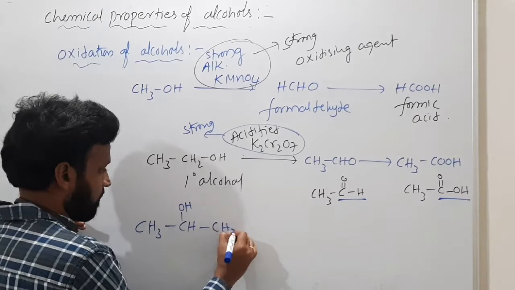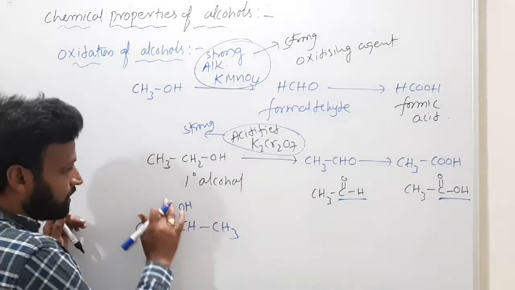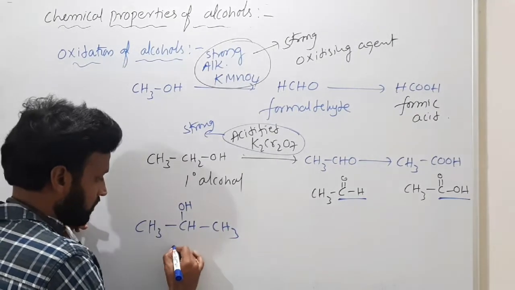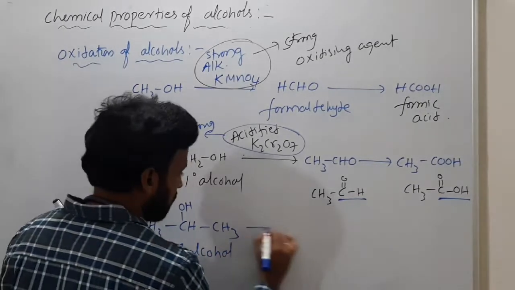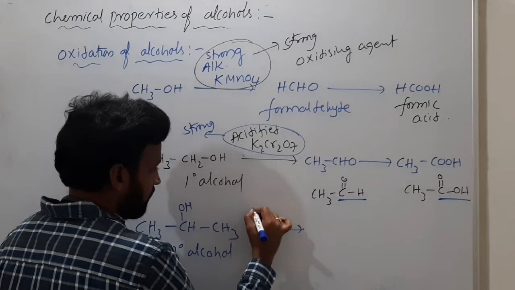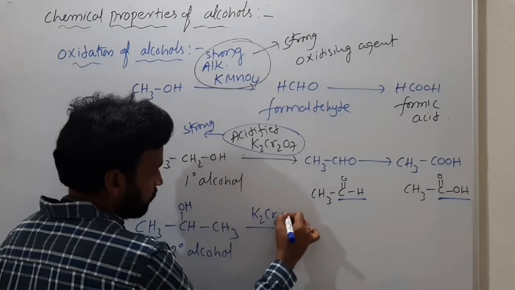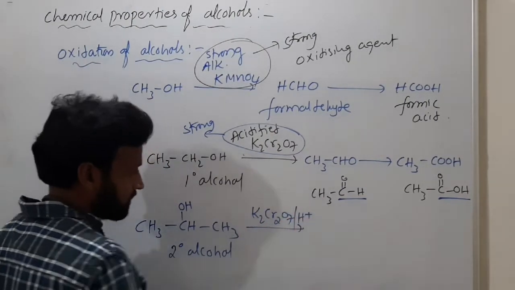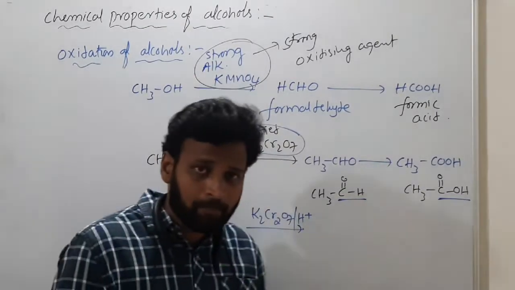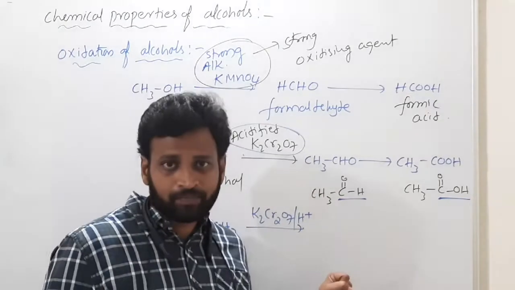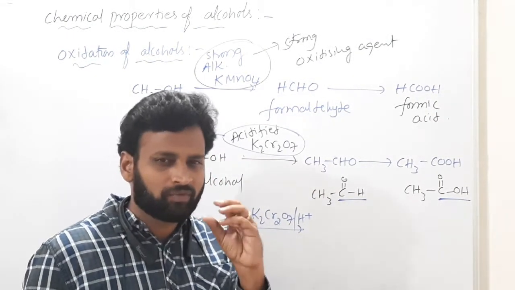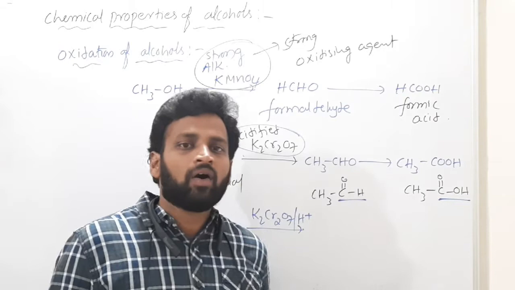If I use a secondary alcohol like this, CH3CHOHCH3. What is this? Secondary alcohol. If I am using the same K2Cr2O7 with H plus. Do you know Bayer's reagent? It is 10% aqueous alkaline KMnO4, a very mild oxidizing agent.